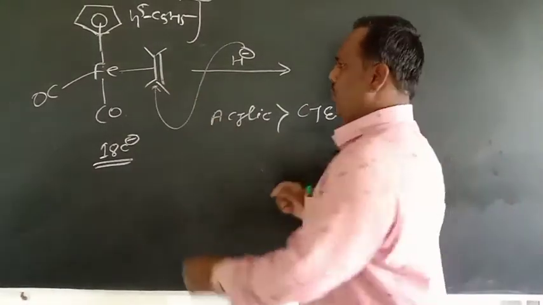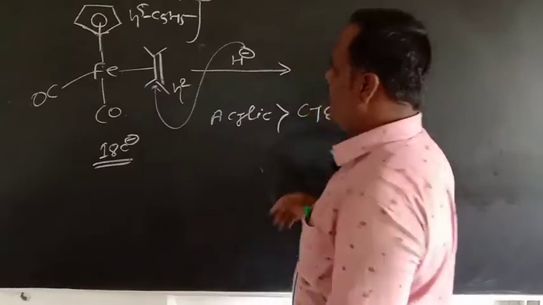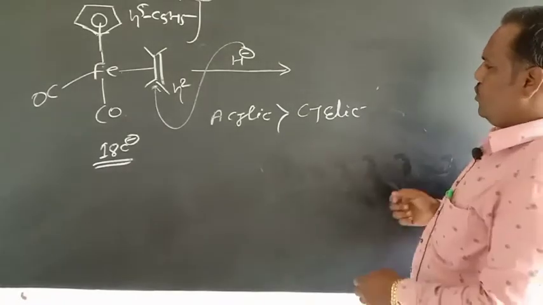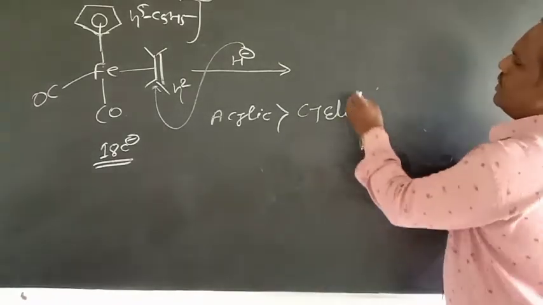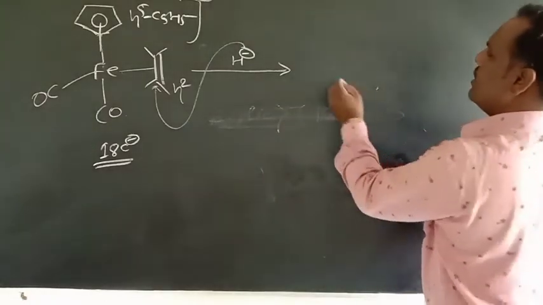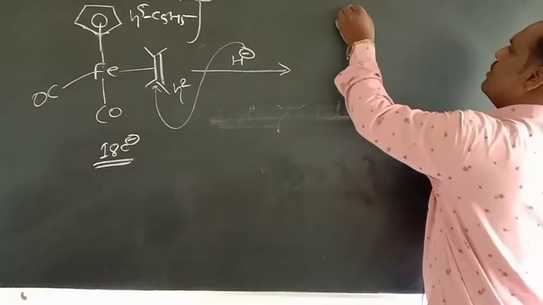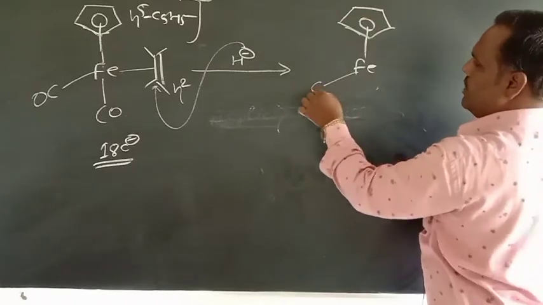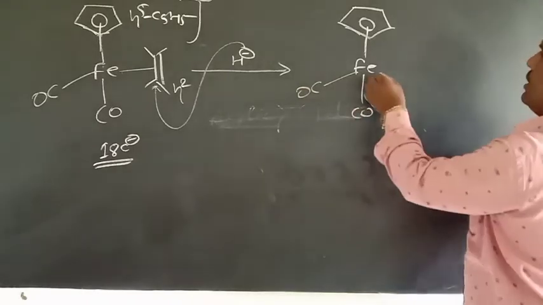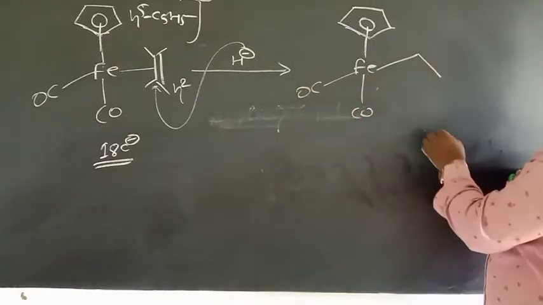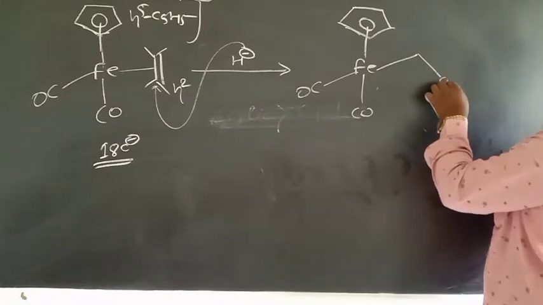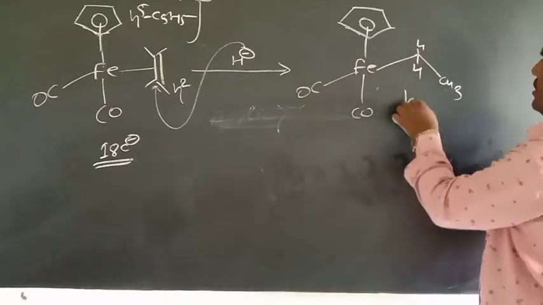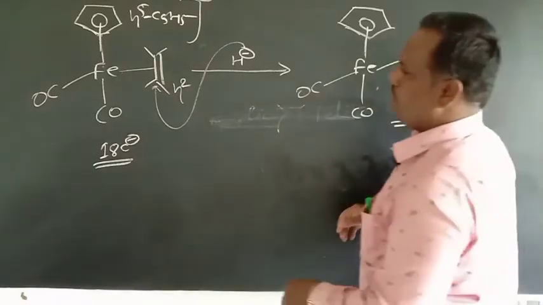Its hapticity is 2 in this case, and after nucleophilic attack its hapticity decreases by 1 unit. So if you consider the product, that is Fe, eta 5 Cp, here CO, here CO, and here we get CH2CH3. Here 2 hydrogens are there. In this case the hapticity is 1, the hapticity decreases by 1 unit.